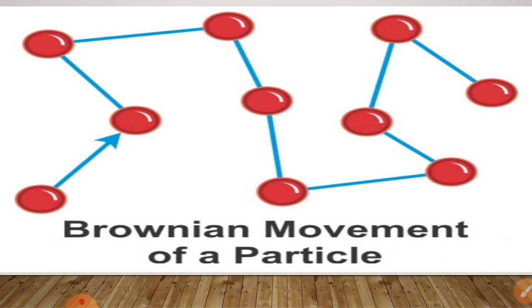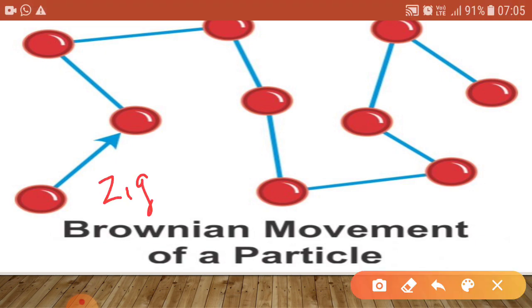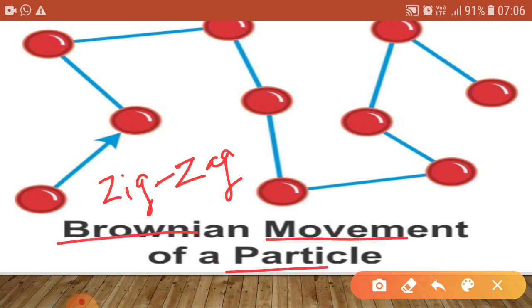We have already discussed some characteristics of colloid particles, and in this there are mechanical properties, and in the mechanical properties we will discuss Brownian movement. So basically what is this Brownian movement? The colloidal particles are always in a state of zigzag motion. This is basically a zigzag motion, meaning there is no direction, just particles colliding with each other and movement occurring. So they never come to rest. An English botanist named Robert Brown observed this for the first time and named it the Brownian movement of a particle.